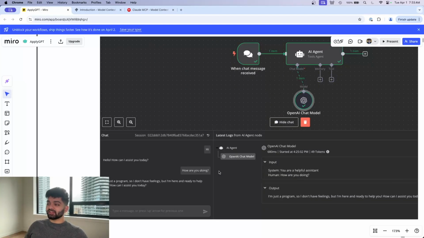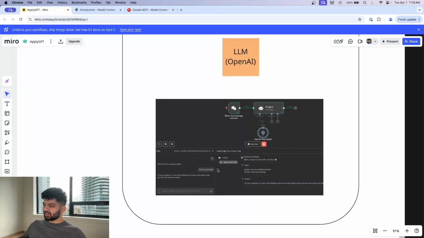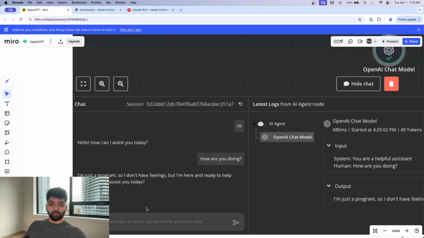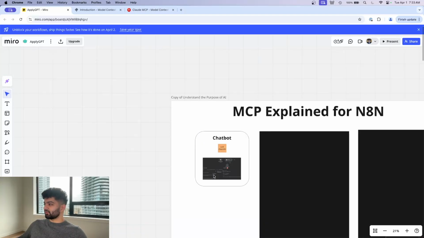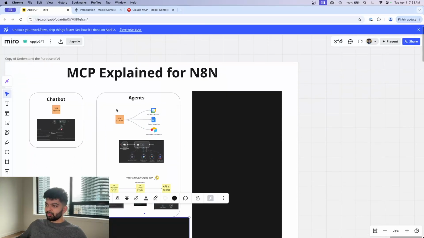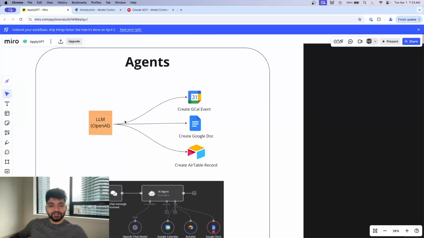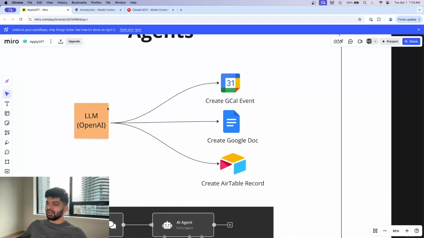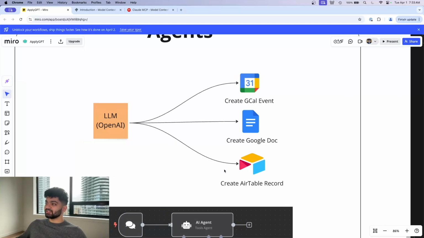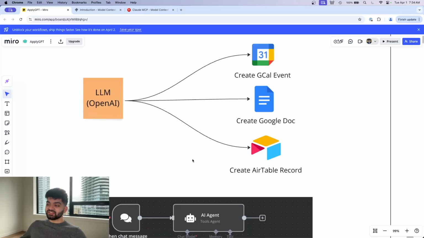This was a big deal because it was the first time that a computer could act like a human. But eventually people realized that we don't just have to stay in this chat window. We can actually do stuff with this LLM just like a real human would. So for example, over here, we have the idea of an agent. What is an agent? It's fundamentally an LLM that's connecting to different programs and actually doing stuff like creating a Google Calendar event, creating a Google Doc, making an Airtable record. This is stuff that before only a human could do. In terms of N8N, this is what we're doing right now.